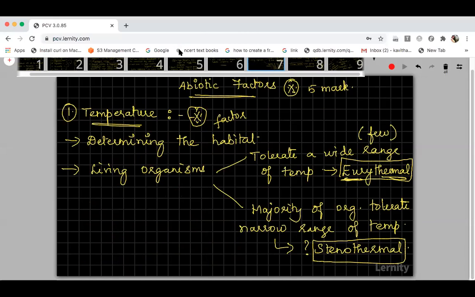No. Cold-blooded and warm-blooded animals, that is different. Eurythermal and stenothermal is different. One student is asking, is stenothermal and eurythermal another name for cold-blooded and warm-blooded? Cold-blooded and warm-blooded animals are respectively called poikilothermous and homeothermous. Cold-blooded animals are called poikilothermous. Warm-blooded animals are called homeothermous. That is different. Homeothermous is different from eurythermal and stenothermal. Okay, don't get confused with that.